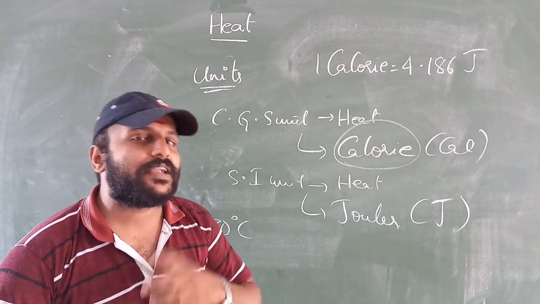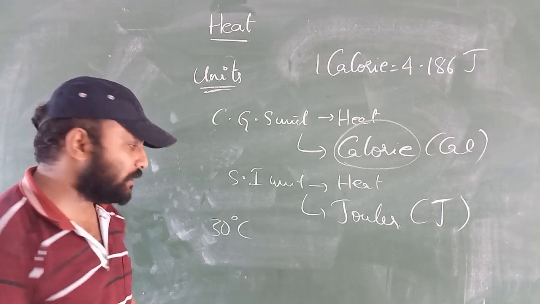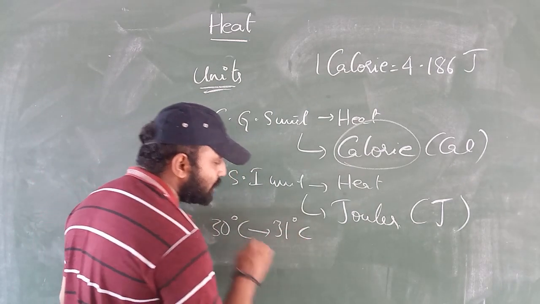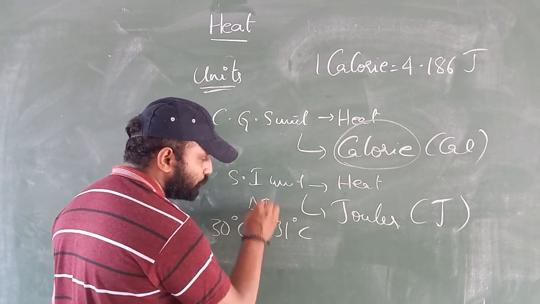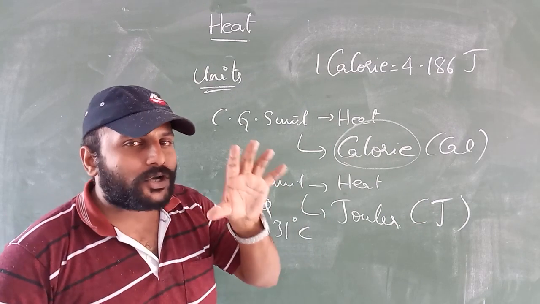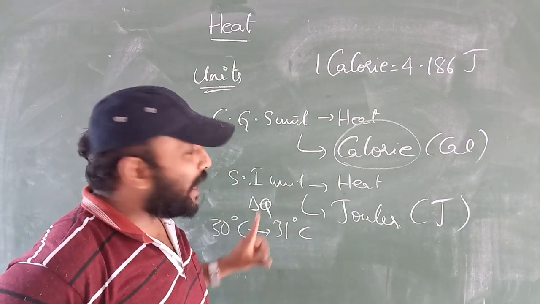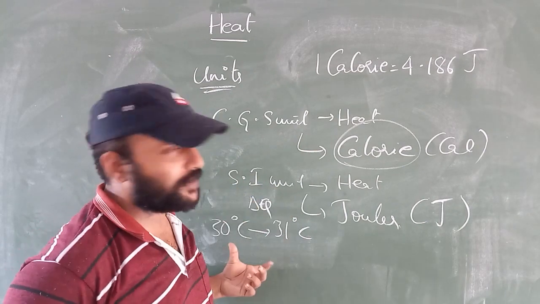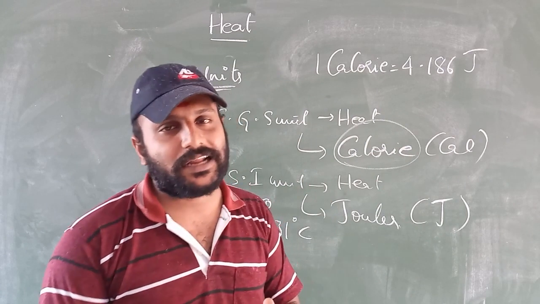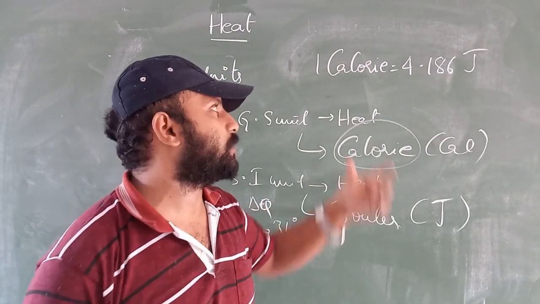The amount of heat energy required to raise the temperature of an object by 1 degree Celsius. If you are changing the temperature from 30 to 31 degrees Celsius by giving some amount of heat energy, that is called a calorie. Calorie is nothing but the amount of heat energy required to raise the temperature of an object by 1 degree Celsius.